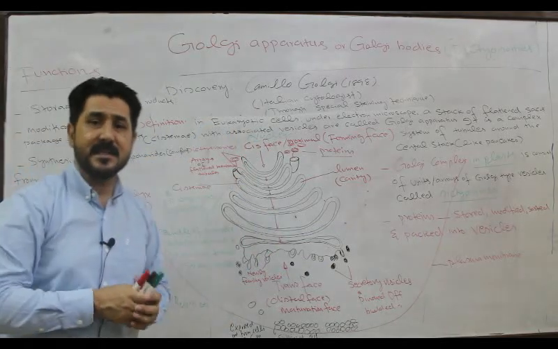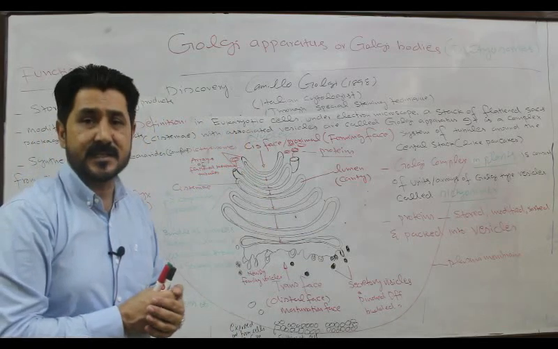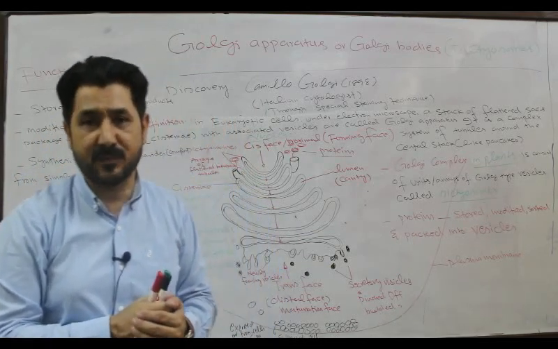So these dictyosomes or Golgi bodies are just like a factory where different units are working.